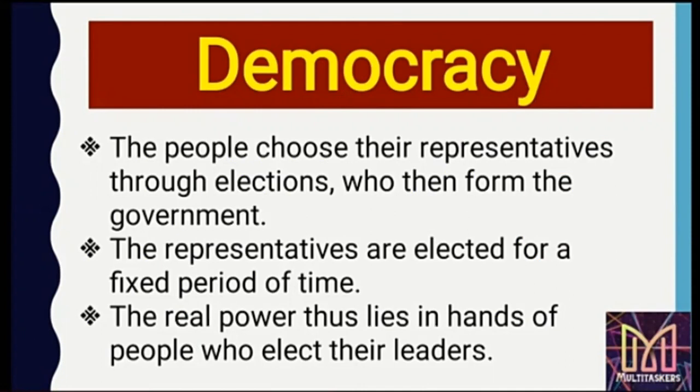Now, let us study in detail about the democracy. See, the first is the people choose a representative through the elections who then form the government. The next is the representatives are elected for a fixed period of time. And the third is the real power thus lies in the hands of people who elect their leaders. Is that clear?